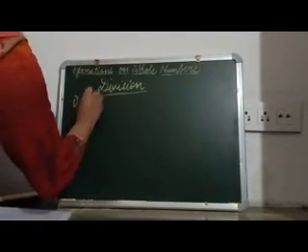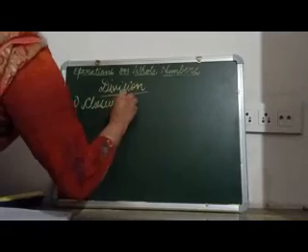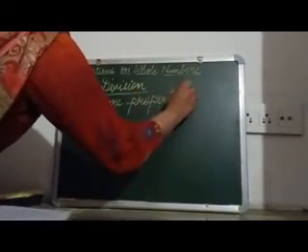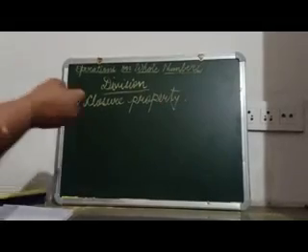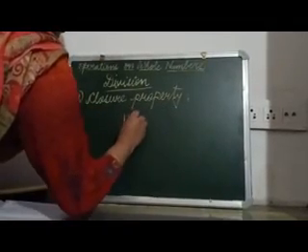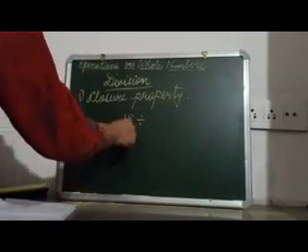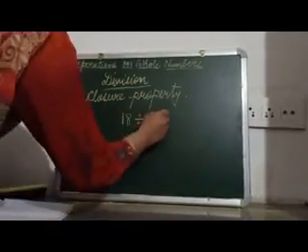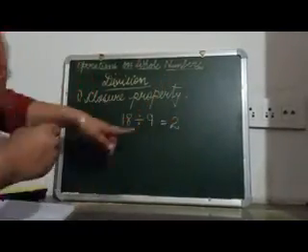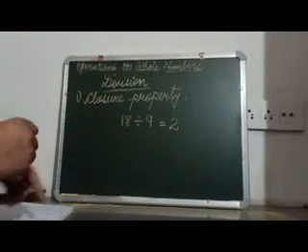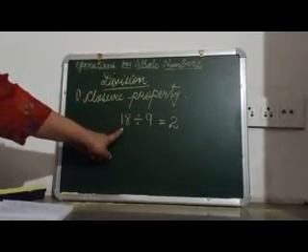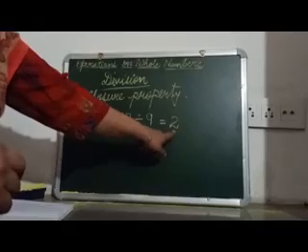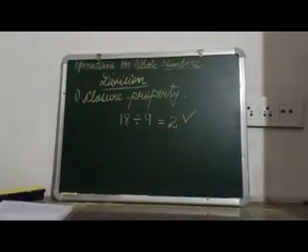First property is the closure property. So what is there in closure property? Suppose I take 18. 18 is a whole number. If I divide 18 by some other whole number, suppose I take 9, 9 is again a whole number, its answer will be 2. 2 is a whole number again. So that means if I divide a whole number by a whole number, its answer is again a whole number. So we can say that closure property holds good in this case.